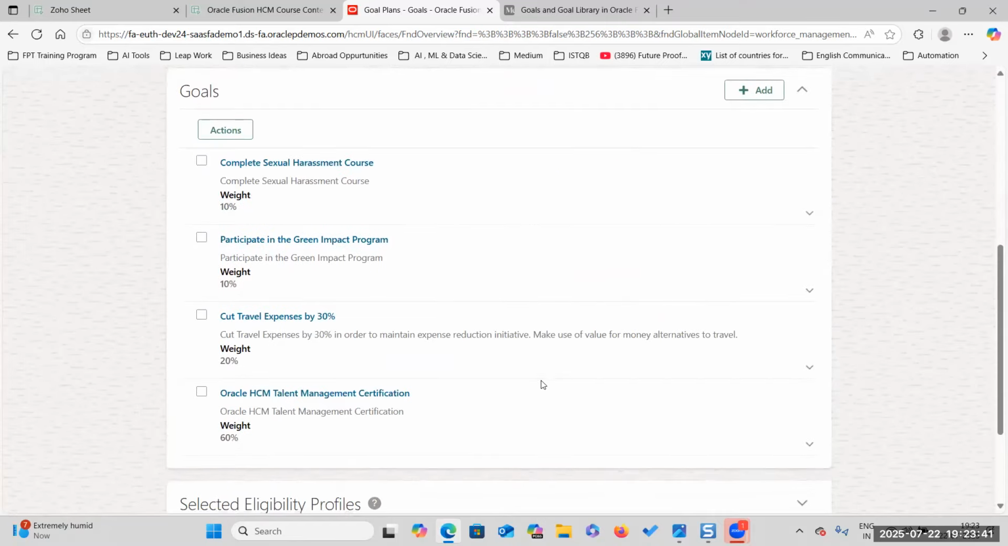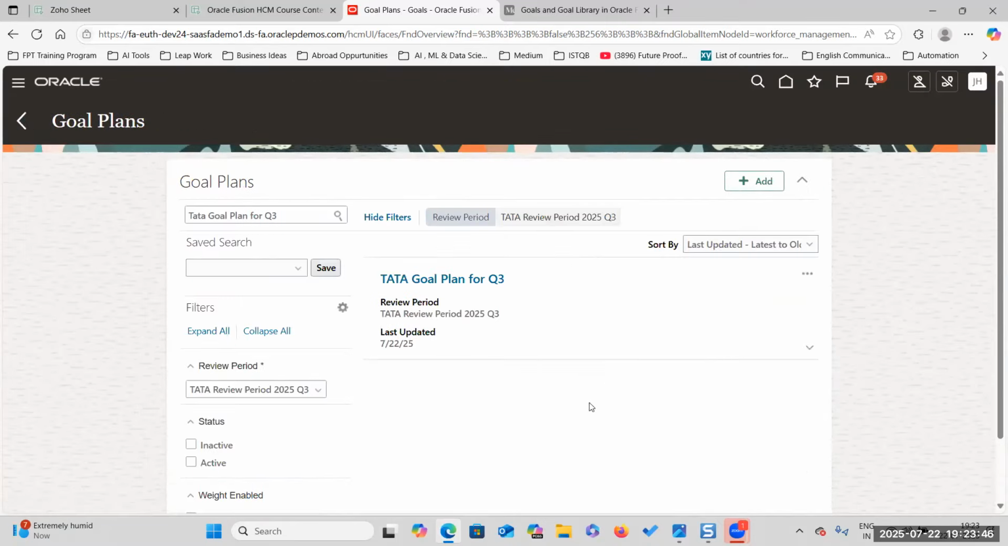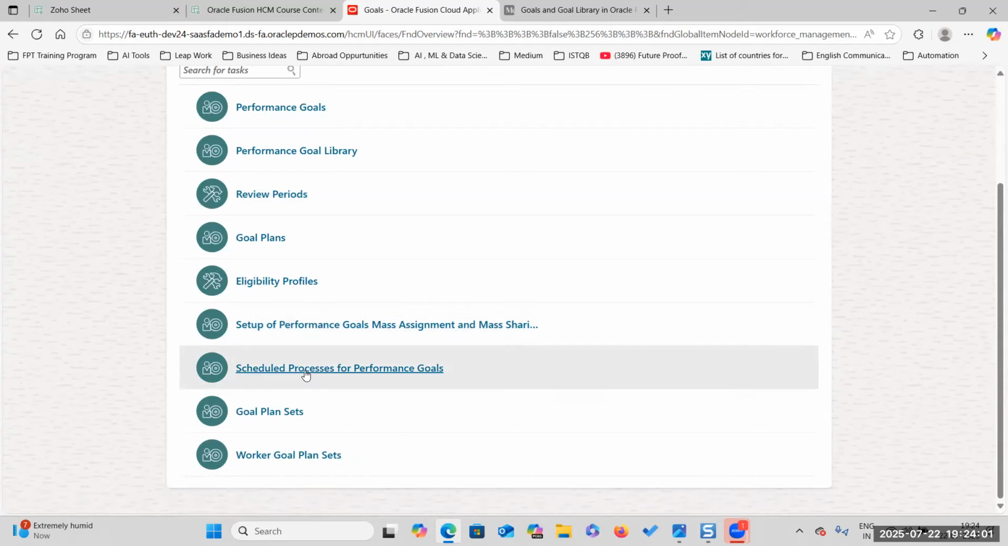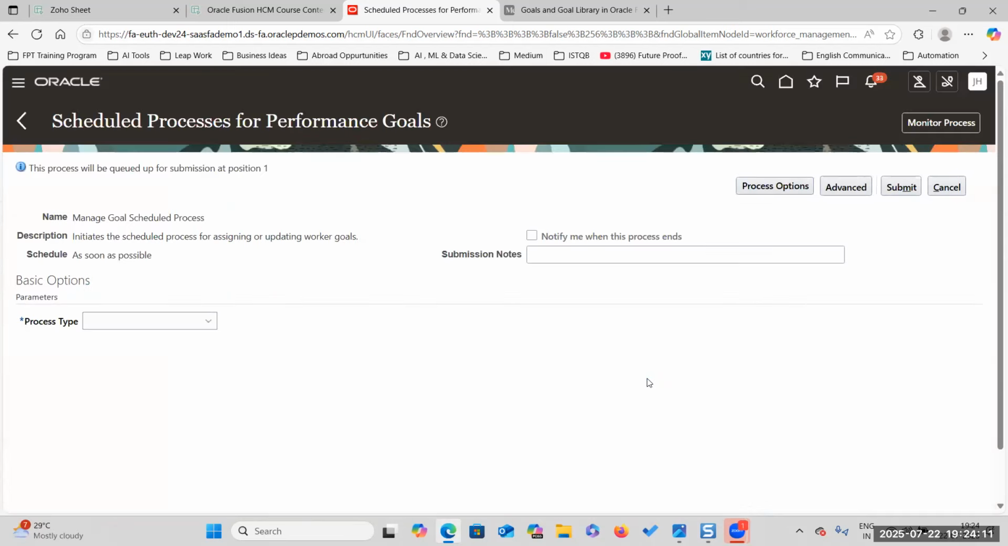So now I want to assign this goal, right? We have created the goal plan, but did we assign it to any employees? No, sir. So how are we going to assign? As an HR specialist, we are going to assign by two things. One is schedule process for performance goals. So click on schedule process for performance goals.